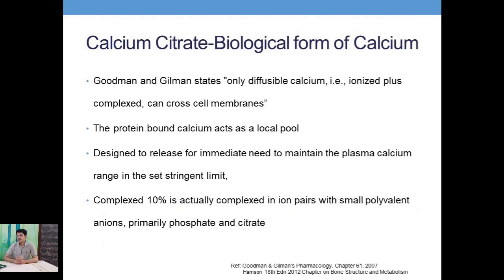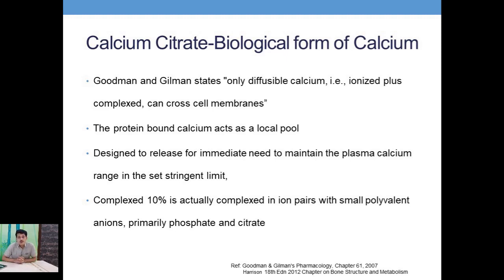Now calcium citrate is a biological form of calcium. It is a diffusible calcium, that is, it is ionized plus complex, and it can cross the cell membranes. The protein bound calcium will act as a local pool, and this is designed to release calcium for the immediate need to maintain the plasma calcium range within stringent limits. A complex 10% is actually a complex of ion pairs with small polyvalent ions including phosphate and citrate.